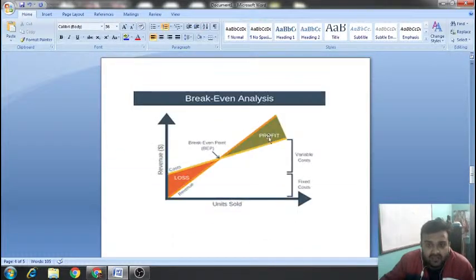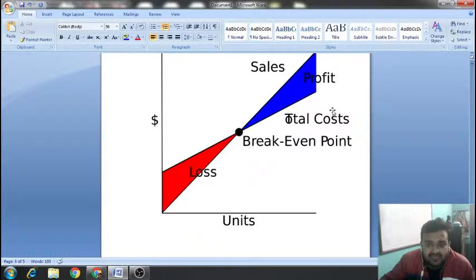See this chart also. This is your total cost chart and this is your total revenue line.